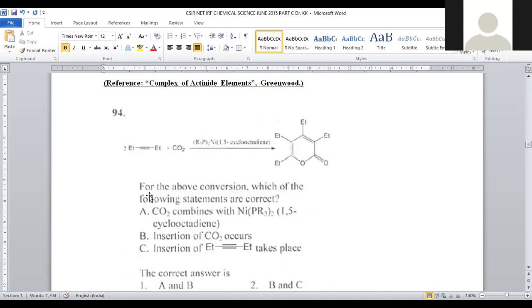For question number 94, let us see. Question number 94 is part of organic chemistry where we take a triple bond, an acetylenic bond, and carbon dioxide. Here PR3 is taken twice, with nickel 1,5-cyclooctadiene, so it is a nickel complex. Finally we get a pyranone with a cyclic lactone. Here we have 4 ethyl groups on all the carbon atoms in the ring system. It is a 6-membered heterocyclic ring with the lactone. Lactone is nothing but a cyclic ester. So what will be the process, and what name do we have to assign for this one?